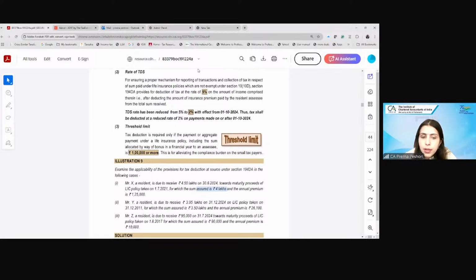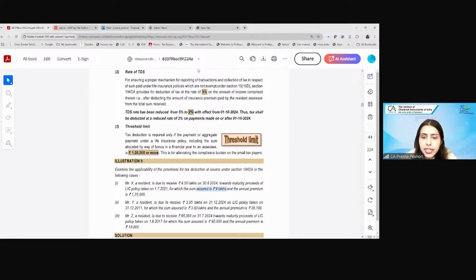So the annual premium which is there here, what is the annual premium? 1,25,000. What is 10% of the sum assured? 40,000. So therefore, the annual premium exceeds 10% of the sum assured. Therefore, definitely the maturity proceeds of 4.5 lakh are not exempt under 10(10D), which means this will be taxable under 56(2) as income from other sources. So here we are required to deduct the TDS.